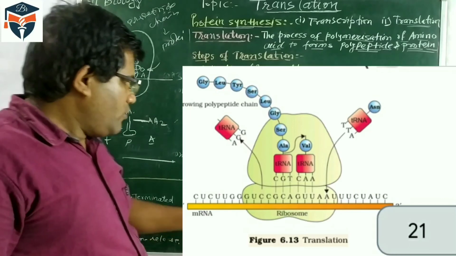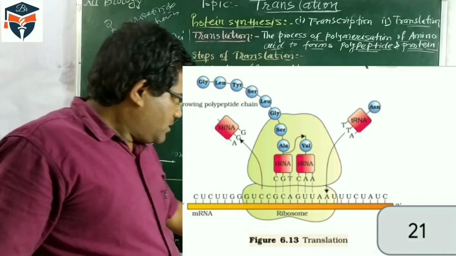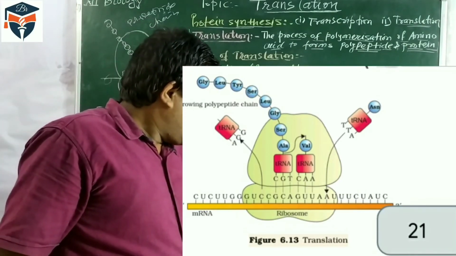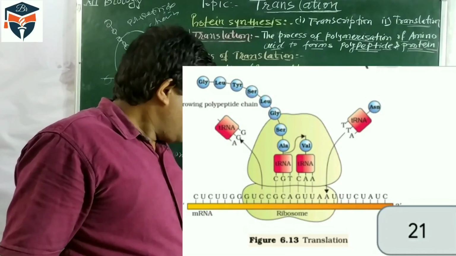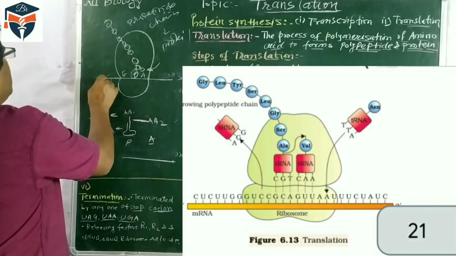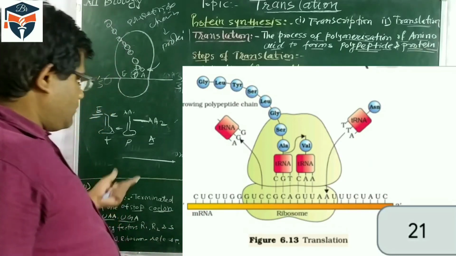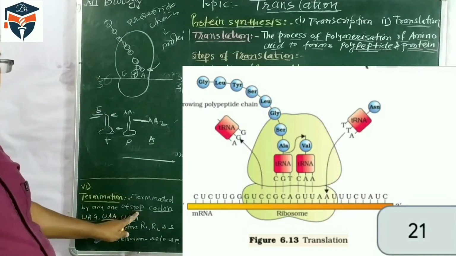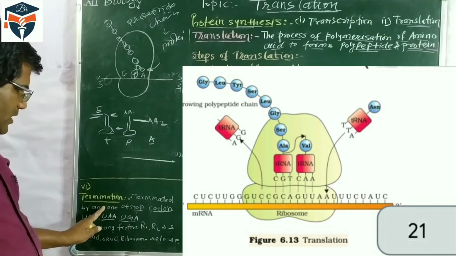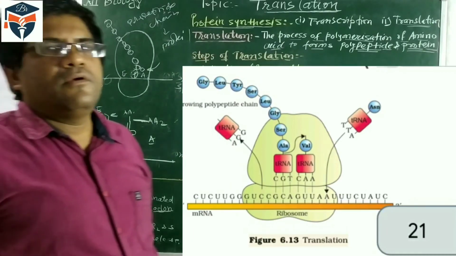Between the amino acids of P and A, a peptide bond is formed, and thus as many amino acids come, a large number of peptide bonds are formed, and that forms the polypeptide chain. This formation of the polypeptide chain takes place from the 5 prime to the 3 prime end, and this process will continue till a stop codon comes. If any of the stop codons comes there, the process gets terminated and the translation process is stopped. So this is all about the translation process.